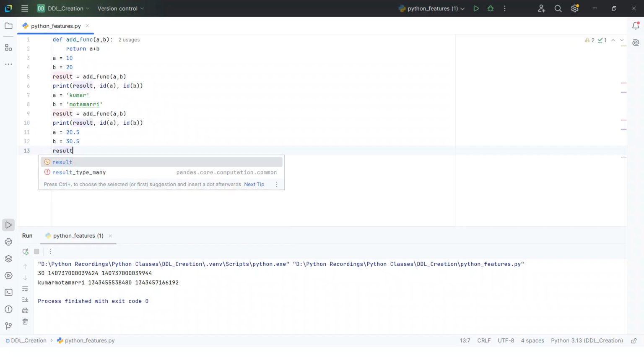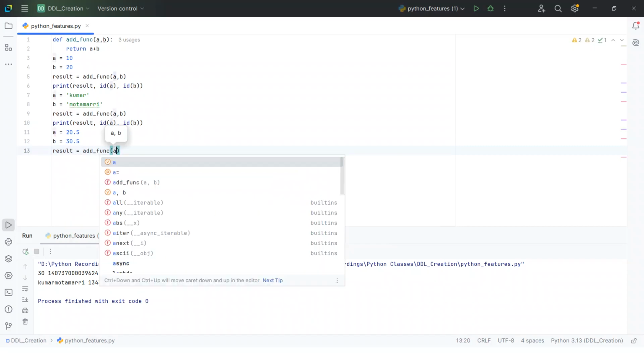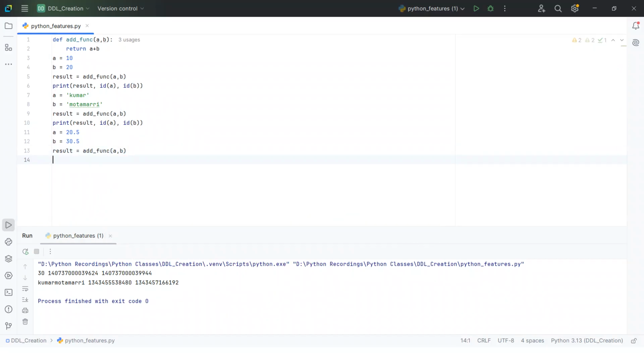So result equal to add function a comma b and print result. Running the statement, it gives 51.0.